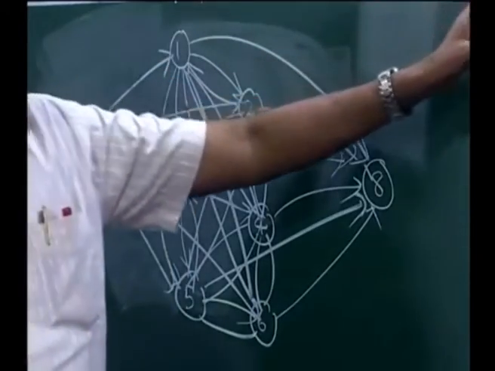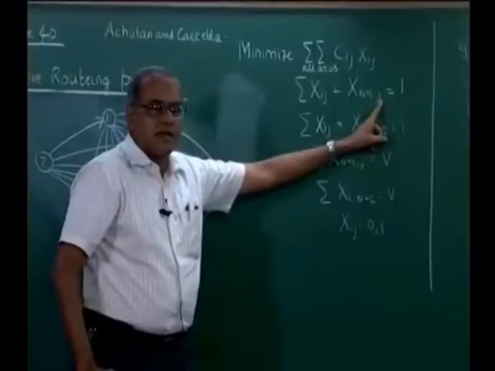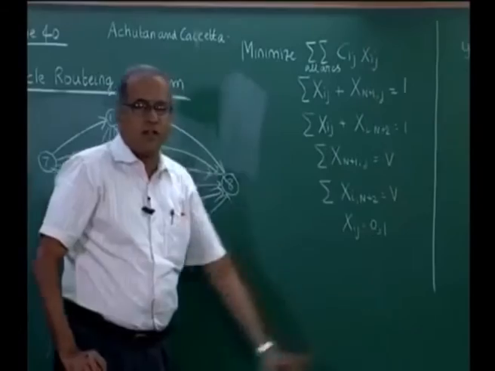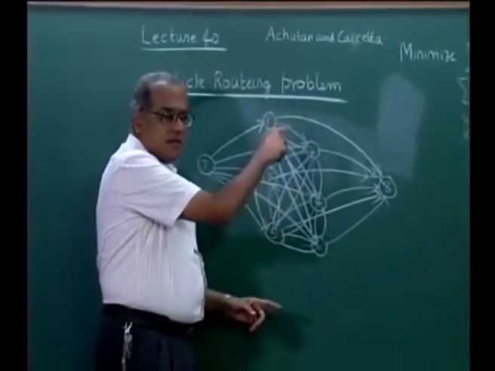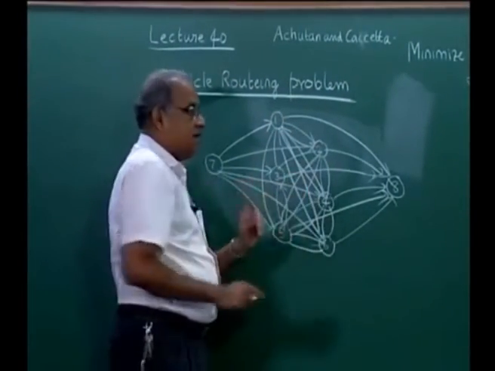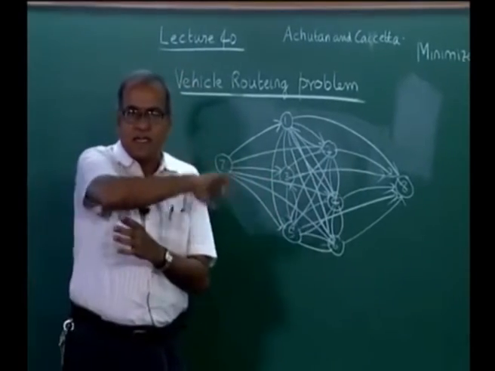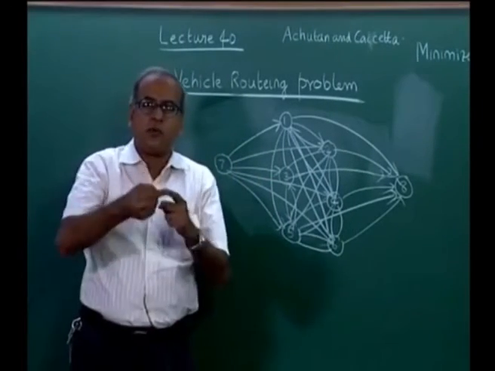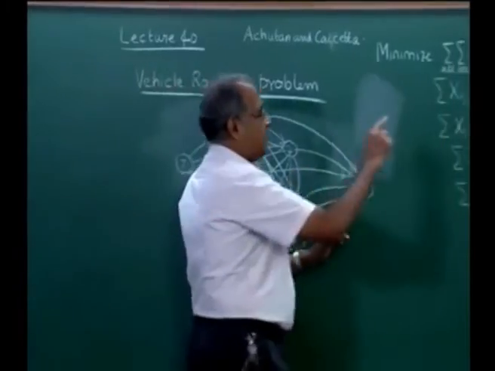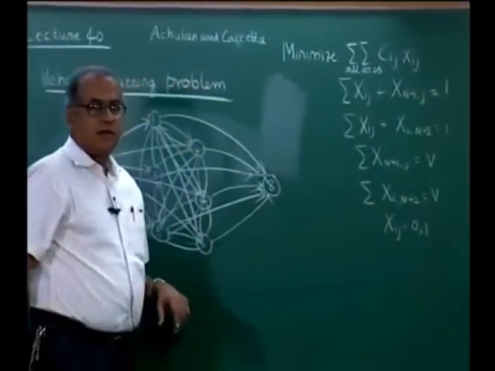So, sum of x_ij plus x_(n+1),j is equal to 1 for all the j from 1 to 6. So, if I take any of these nodes, I reach that node either directly from the source or through some other node, which is given by this set of constraints.